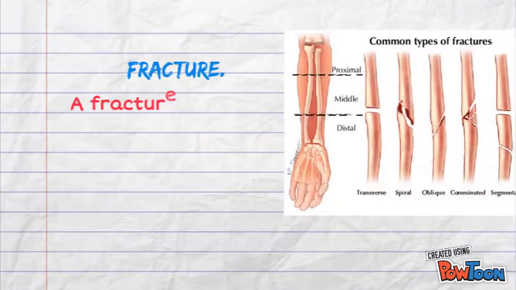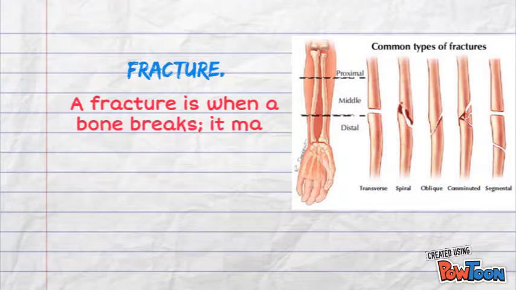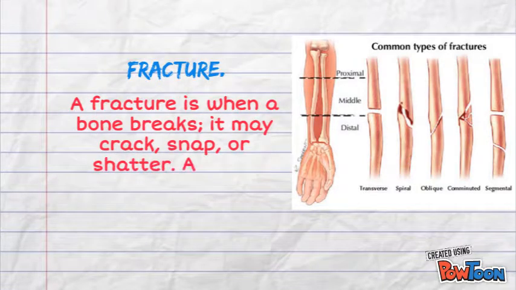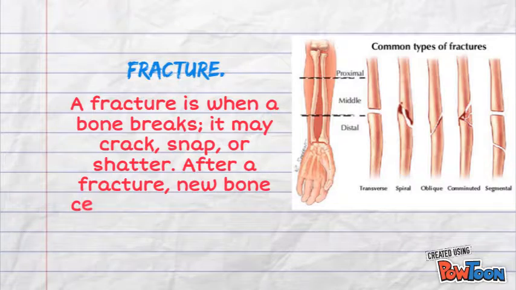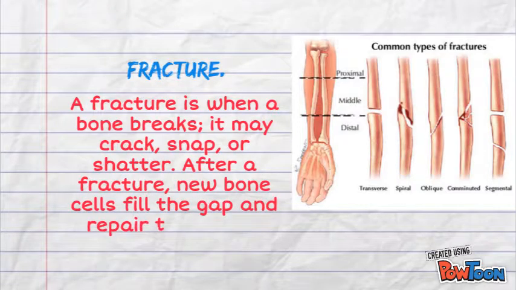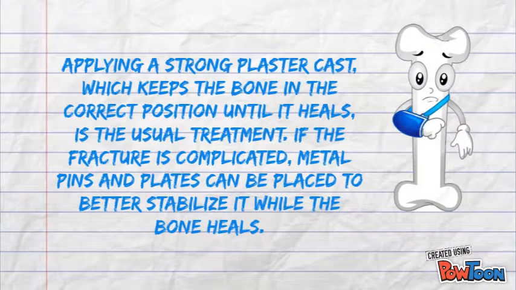Fracture. A fracture is when a bone breaks. It may crack, snap, or shatter. After a fracture, new bone cells fill the gap and repair the break. Applying a strong plaster cast, which keeps the bone in the correct position until it heals, is the usual treatment. If the fracture is complicated, metal pins and plates can be placed to better stabilize it while the bone heals.